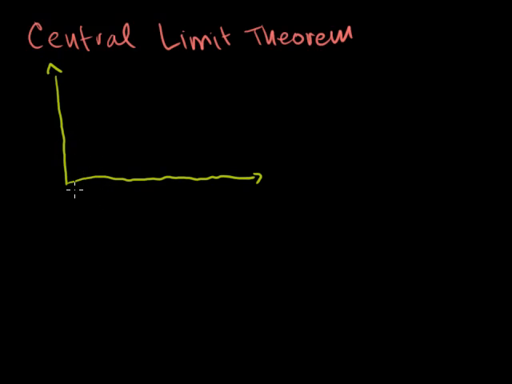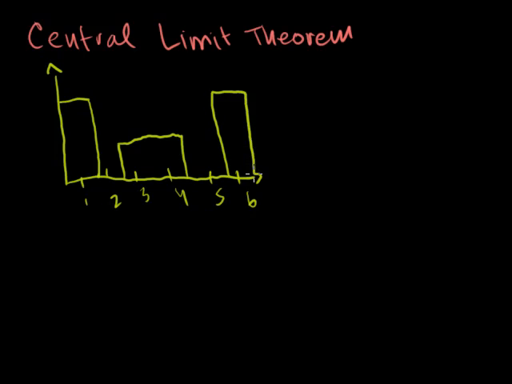So let's say I have a distribution. Let's say it can take on values 1 through 6. 1, 2, 3, 4, 5, 6. It's some kind of crazy dice that's very likely to get a 1. You're very high likelihood of getting a 1. Let's say it's impossible to get a 2. Let's say it's an okay likelihood of getting a 3 or a 4. Let's say it's impossible to get a 5. And let's say it's very likely to get a 6 like that. So that's my probability distribution function.